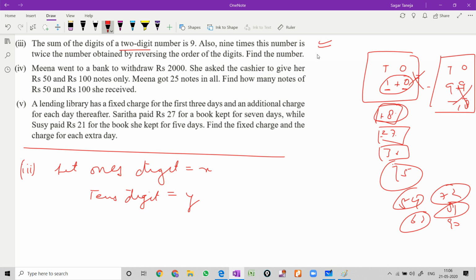So in this question we have some steps which are fixed. For example, the first step, ones digit x, the second step, tens digit y. Now the third step is also the same: original number. Original number means the number that we are going to form with the help of these two digits. For example, if I am saying that your ones digit is 3 and your tens digit is 2, then what is your number? You will write, sir, my number is 23. But how do you get this?